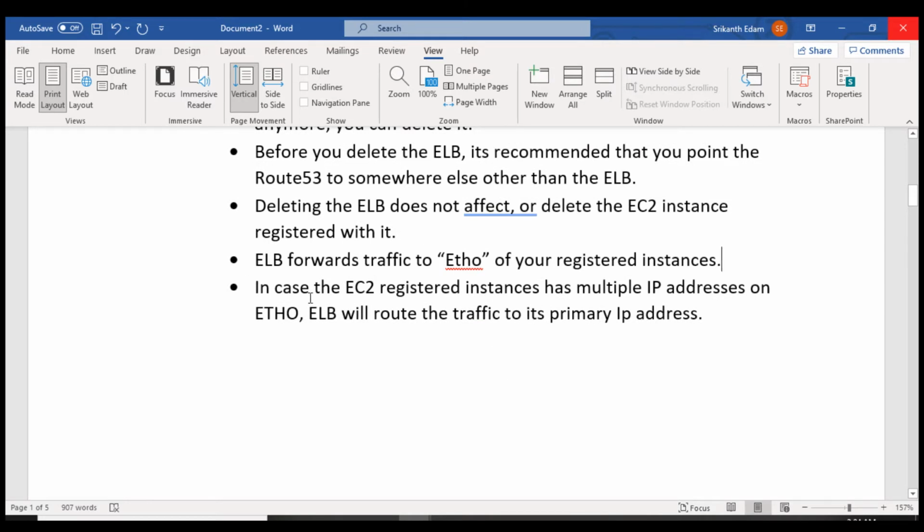In case an EC2 registered instance has multiple IP addresses on Ethernet 0, the Elastic Load Balancer routes the traffic to its primary IP address. So on your EC2, you have multiple IP addresses configured. Okay, it can be a gateway, it can be an IP. What it will do is send the request to the primary IP address only.